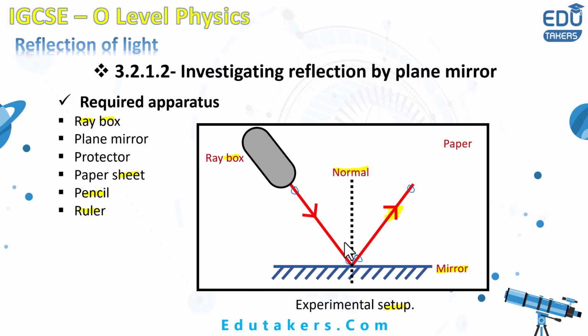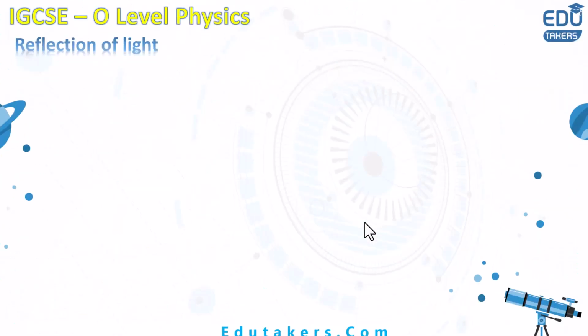After that, you need to measure the angle of incidence, which the incident ray makes with the normal line. This angle is measured with the help of a protractor. And after that, you also need to find the angle of reflection that the reflected ray makes with the normal line. You also measure this angle with the help of a protractor. Repeat this experiment three to five times and note the values of the angle of incidence as well as the angle of reflection. You can see here the experimental procedure.